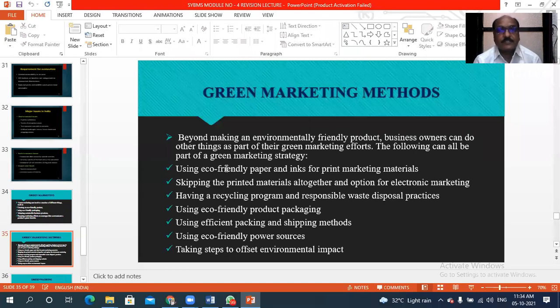Next, having a recycling program and responsible waste disposal practices. Then using eco-friendly product packaging. Then using efficient packaging and shipping methods. Then using eco-friendly power sources. Then taking steps to offset environmental impacts. So these are the most important methods we can use for green marketing purposes.